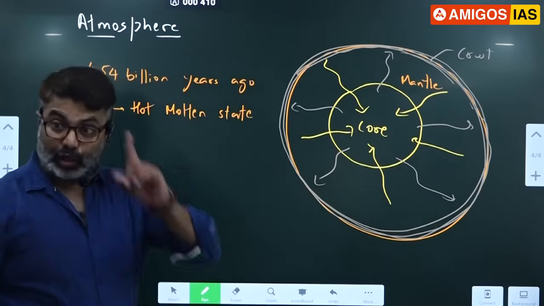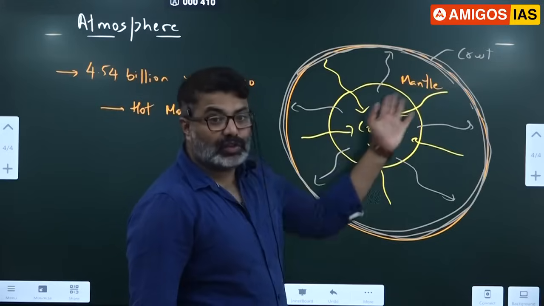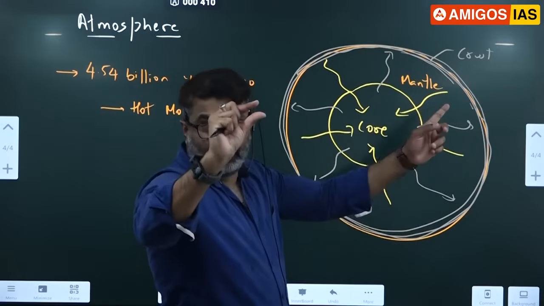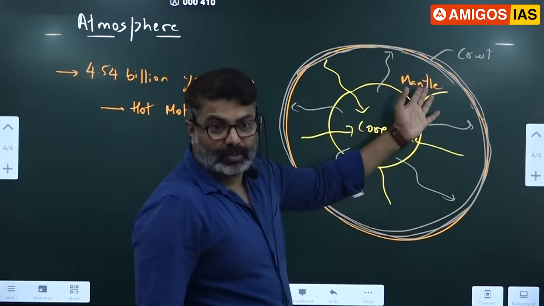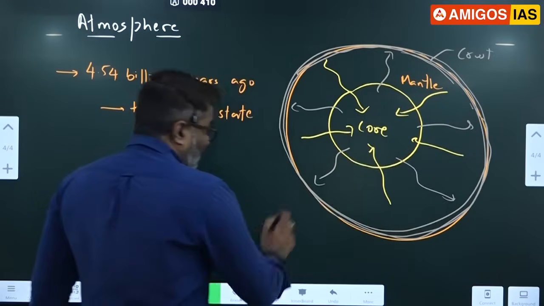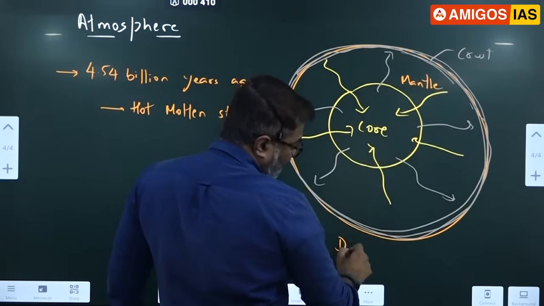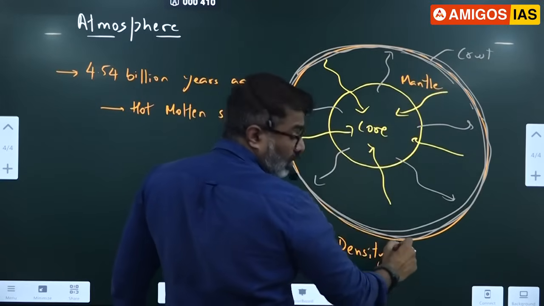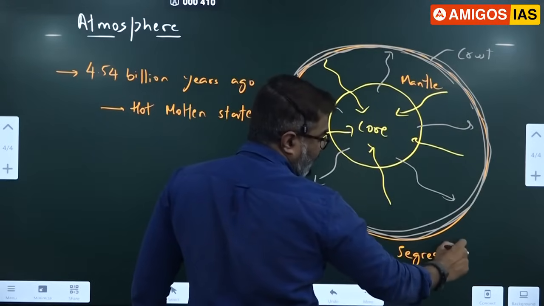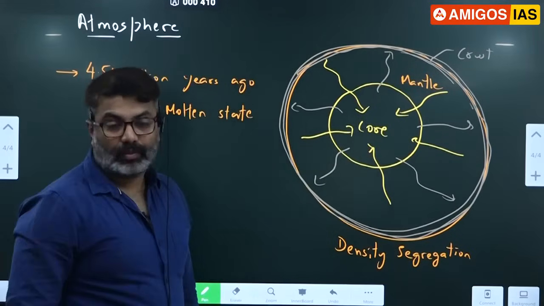All of you know this, geomorphology class. We have discussed how the three layers were formed. Crust is the outermost low density, thin layer. Mantle is the intermediate layer. Core is the innermost dense layer. After the formation of this earth, slowly the minerals got segregated, and we call this density segregation. Remember the first class, density segregation. This led to the formation of three layers.